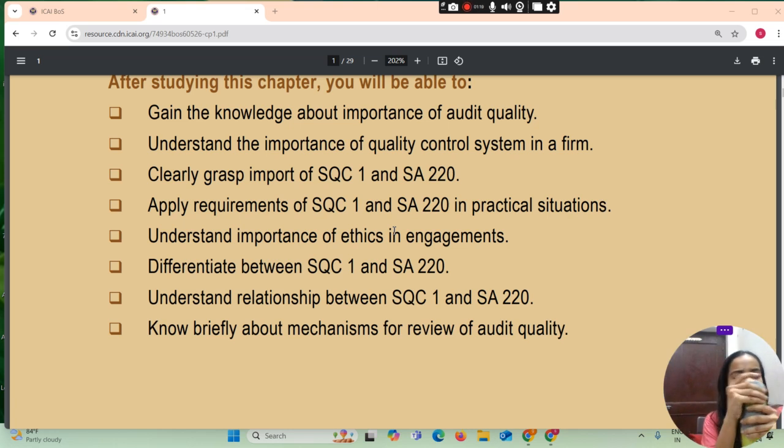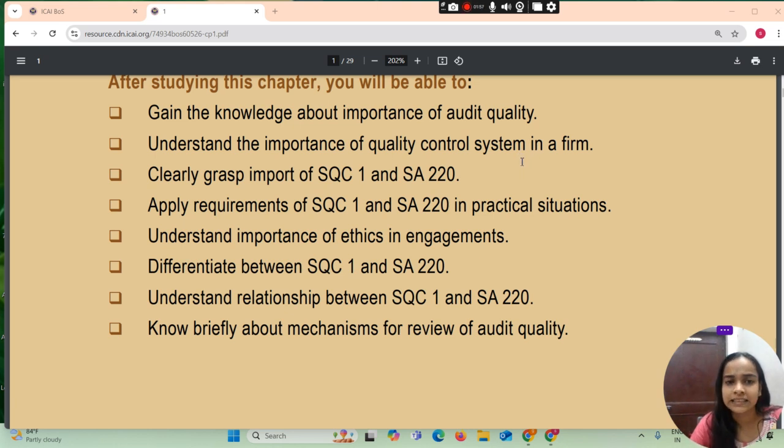So what will we get to study? What is the importance of audit quality, and what is the importance of a quality control system in a firm?